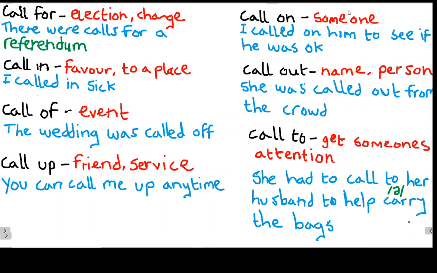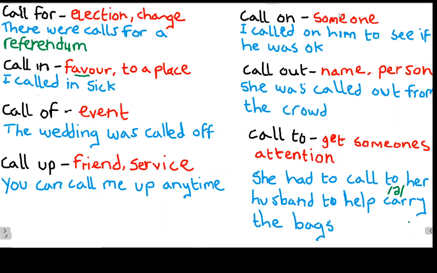How about our second phrasal verb, to call in? One way we can use call in is when, for example, we're making a request. We want someone to do something for us, perhaps because we've done something for them in the past. So for example, to call in a favor. You ask someone to do something for you because you need help. That's one way to use it.